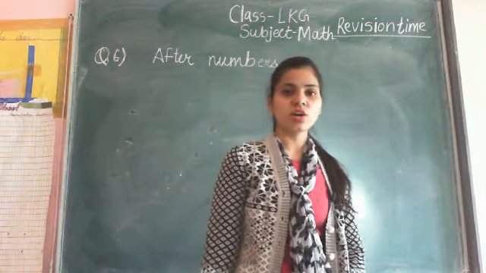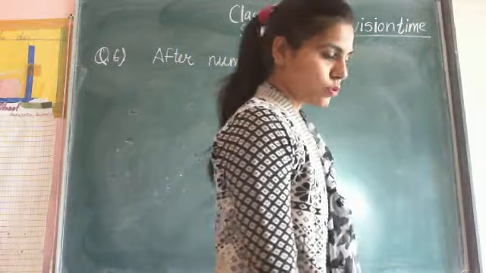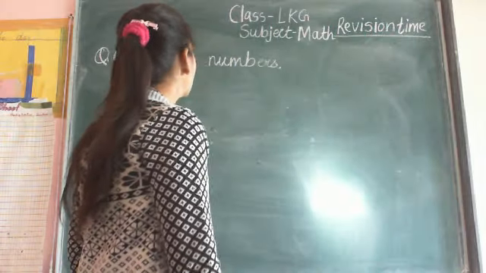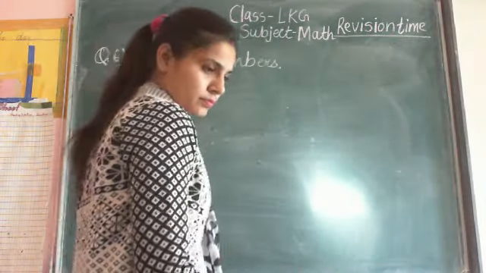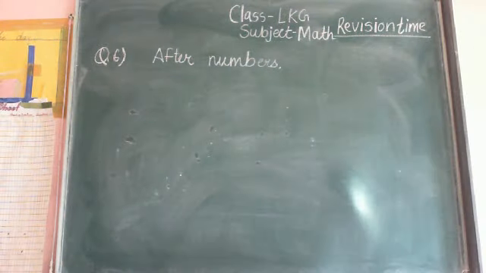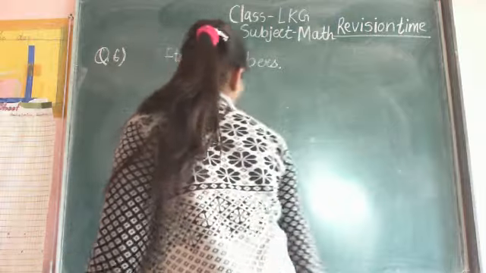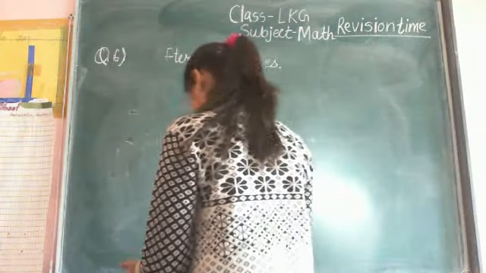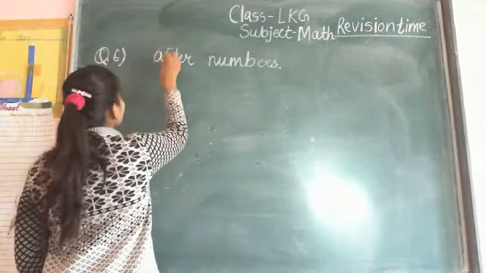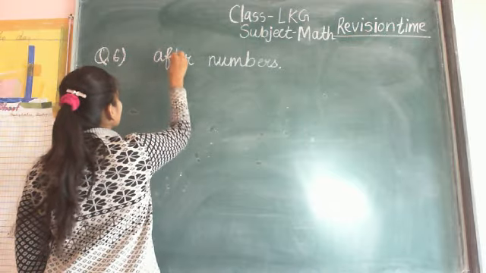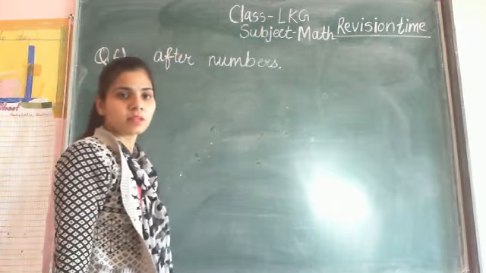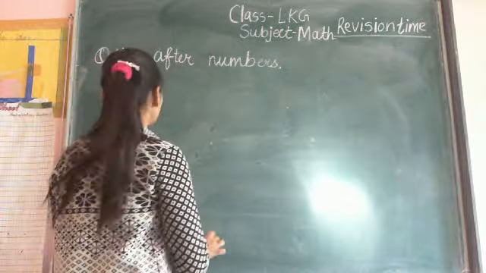We have to practice of after numbers. So write down the heading after numbers. After numbers. Number 1 is